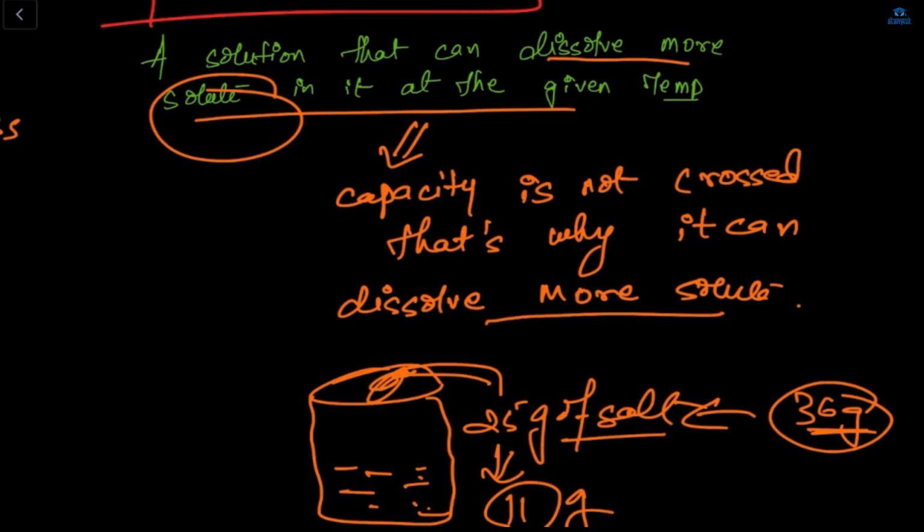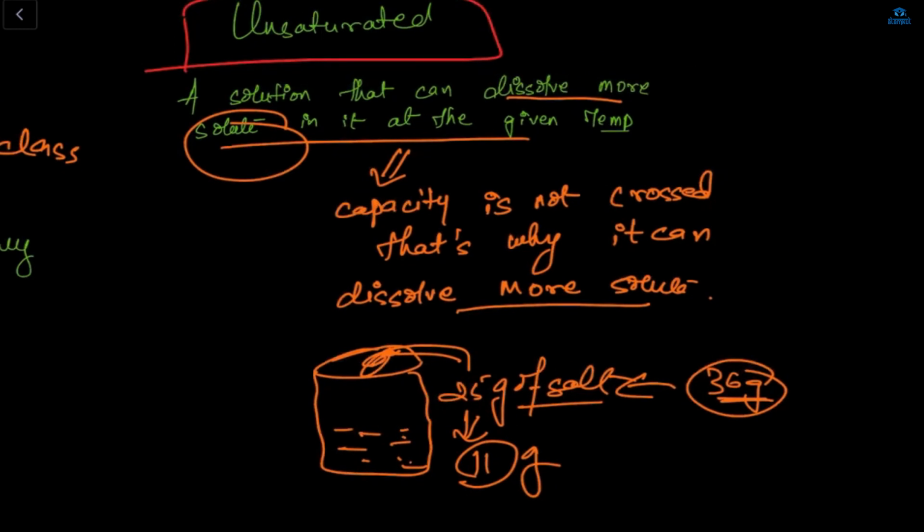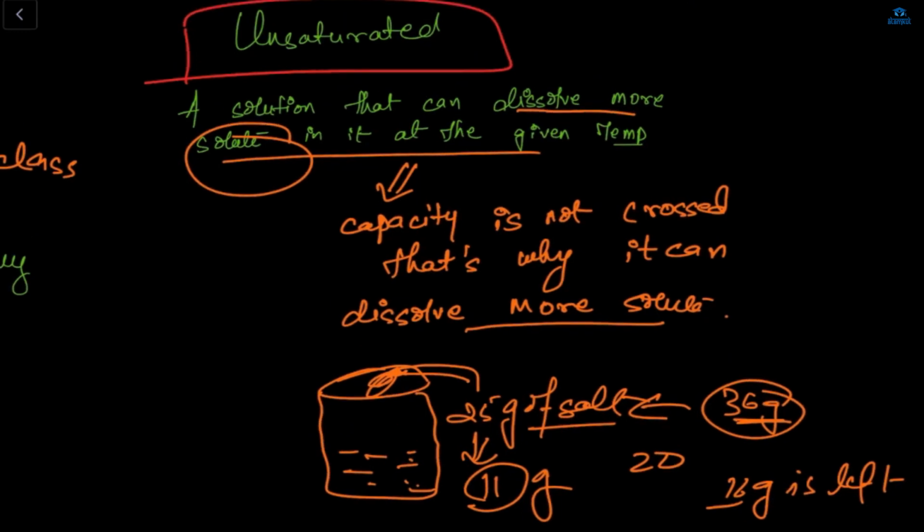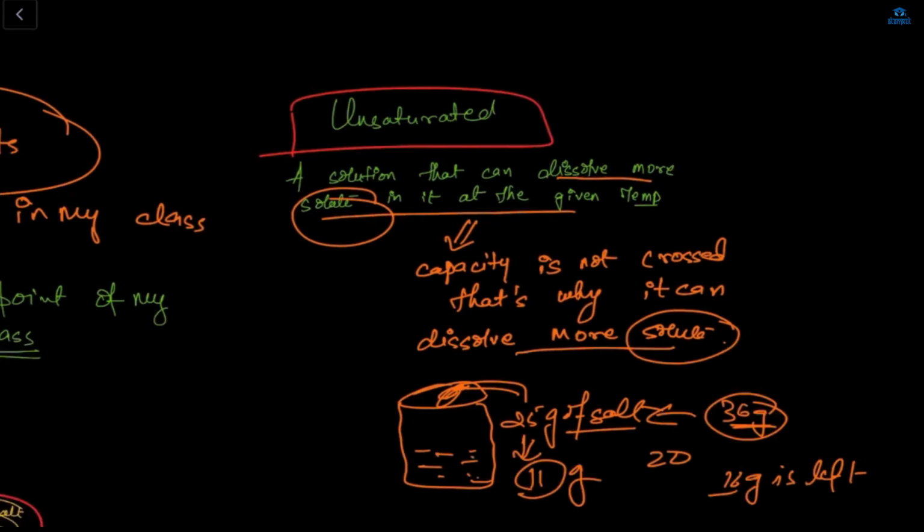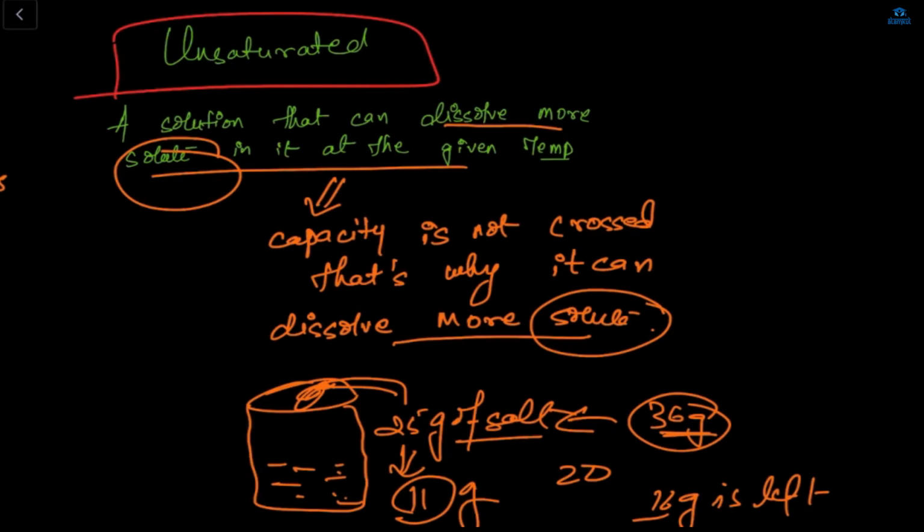That's why it can dissolve more solute. If I'm dissolving 20 gram, then how many are left? 36 minus 20 is 16, right? 16 gram is left. If I'm dissolving 10, then some more gram is left. So the capacity is not crossed, and that's why it can dissolve more solute. If the 36 gram capacity is crossed, then obviously it won't be able to dissolve the solute in the solution. Okay, understood? Yes, ma'am, I got the basic idea. Ma'am, can you explain it a little again?